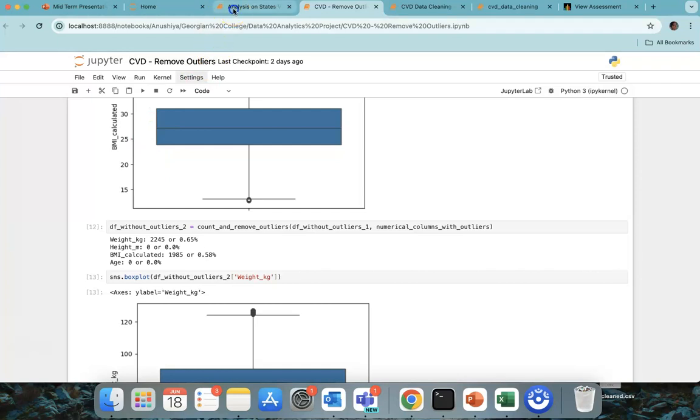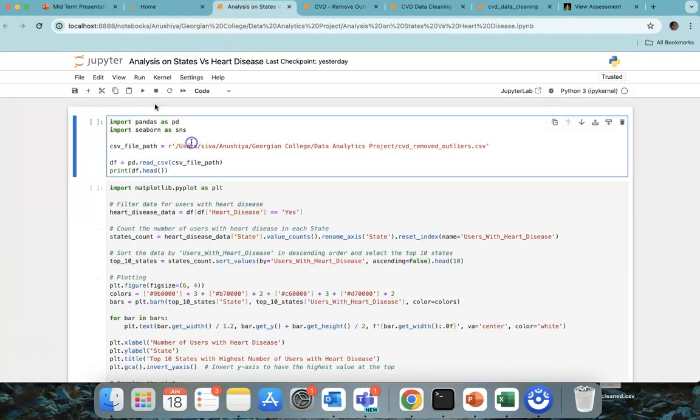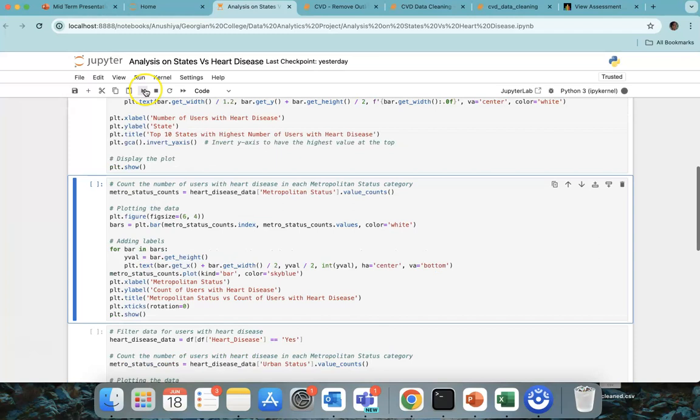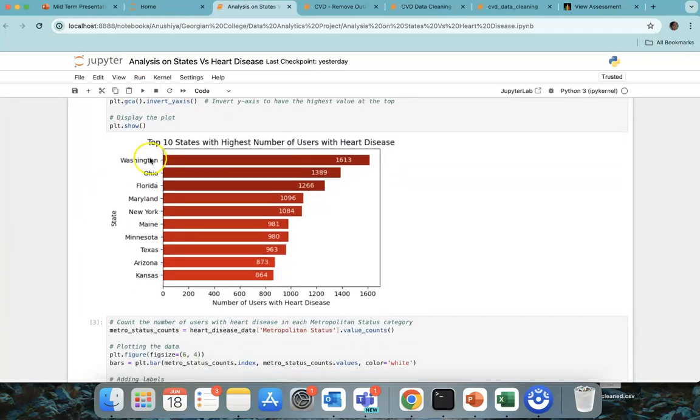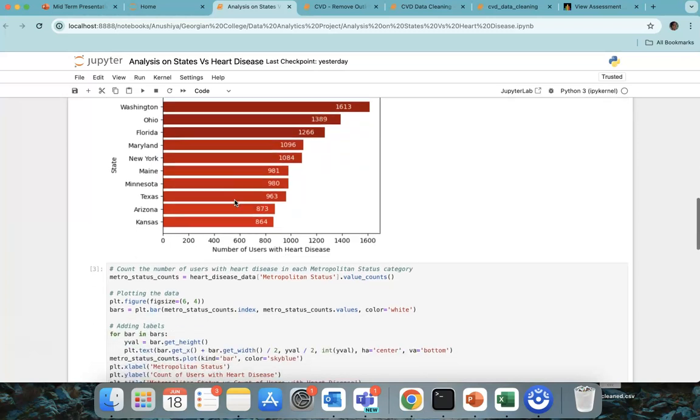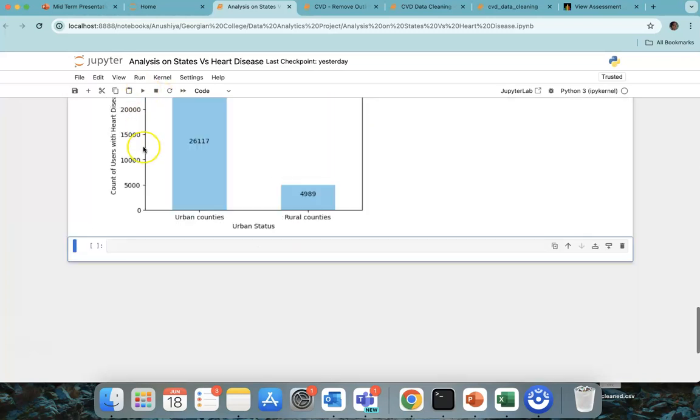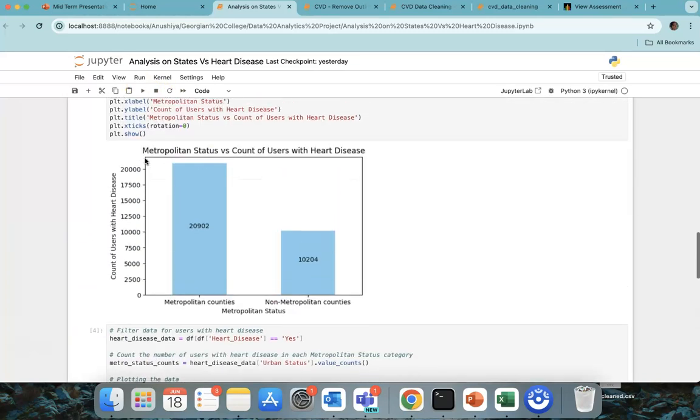Next I have done the analysis on states. So the top 10 states are Washington, Ohio, Florida, Maryland and New York, where we have a lot of users with heart disease. Then I have also done the analysis on metropolitan counties versus non-metropolitan counties, where we have